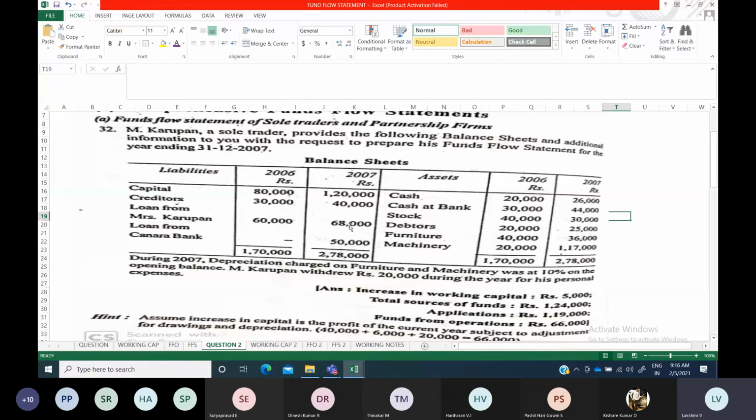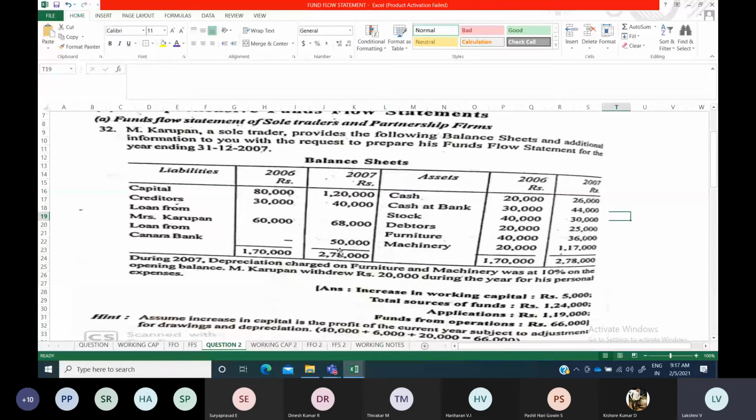While repaying a loan, fund is going out of the business, so it is application of funds. If suppose an additional amount, see here, additional 8,000 they have got. Sometimes part payment they will repay. Then for application of funds, again you have to find out only the difference. So increased or decreased: already it was there, now not there means repaid. Already it is not there but now it is there means they have borrowed now. You should understand in that way.